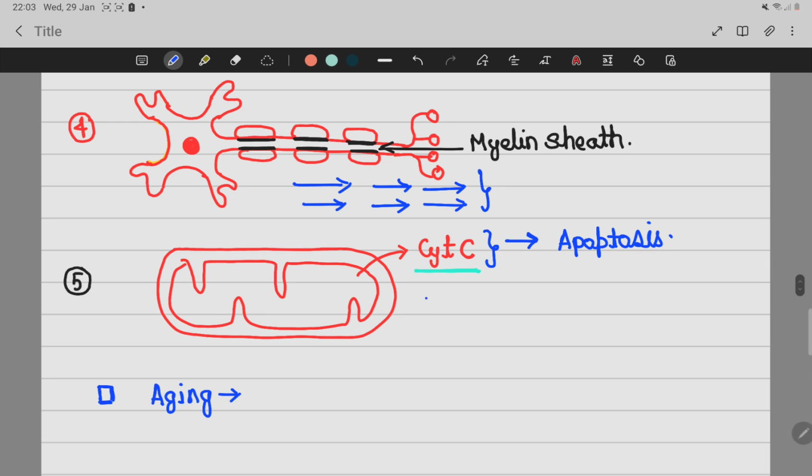These oxygen free radicals can attack mitochondria, and they will cause leakage of cytochrome c, and once cytochrome c leaks from mitochondria, it will start apoptosis. Yes, it will cause aging. More free radicals, more aging.